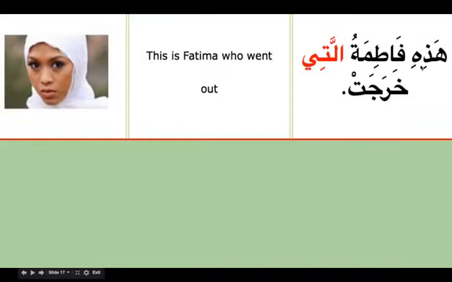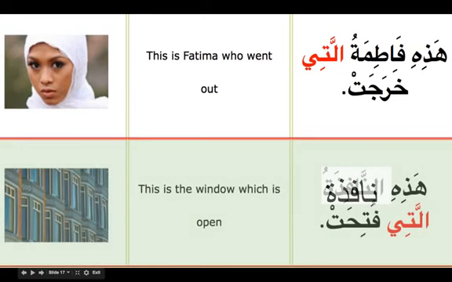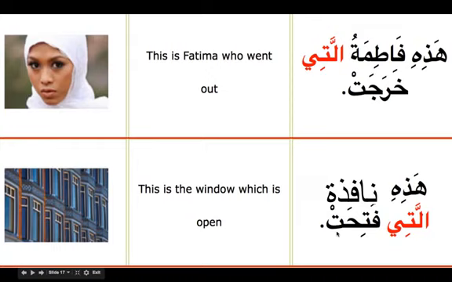We are saying here, hadihi fatimatu allati kharajat: this is Fatima, the one who went out. Kharajat is third person, with the taa' ta'nith, she went. So we are telling that Fatima is the one who went. Then, hadihi nafidatu allati futihat: this is the window that is open.